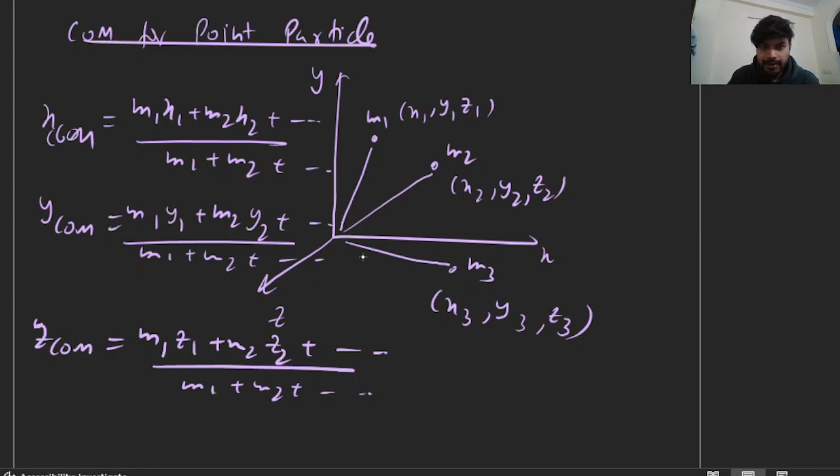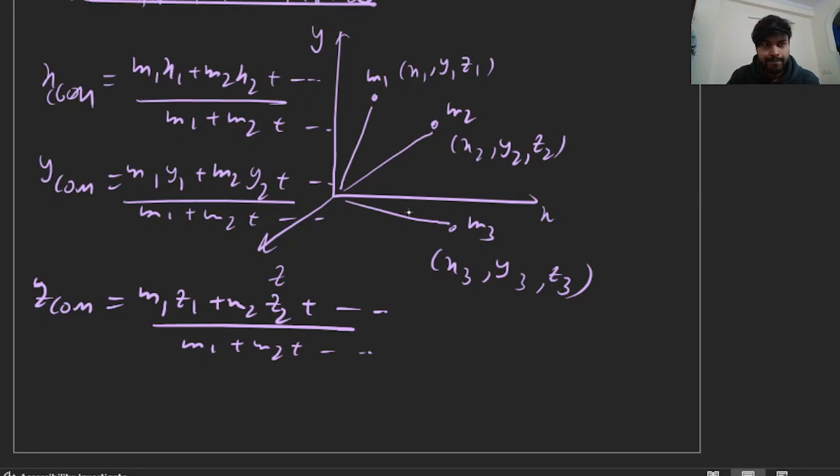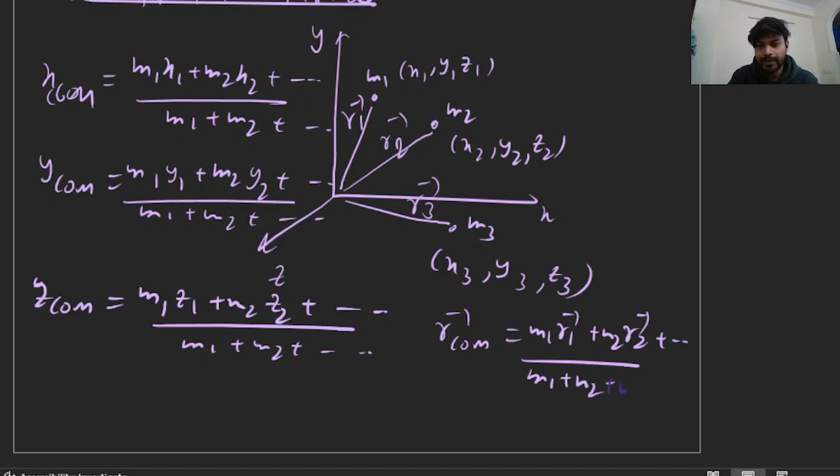This is the formula. And if we have the positions of the point particles, like r1 vector, r2 vector, and r3 vector, rather than coordinates, then the position of the center of mass will be m1 r1 vector plus m2 r2 vector plus dot dot dot divided by m1 plus m2 plus m3, like this. So these are the formulas to calculate the center of mass for point particles.